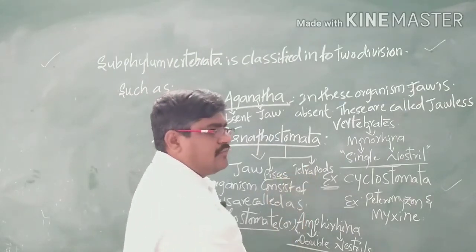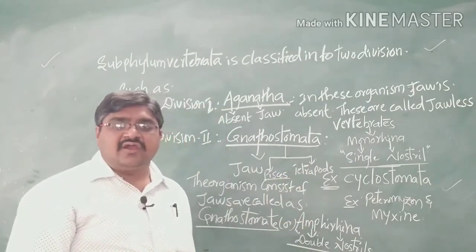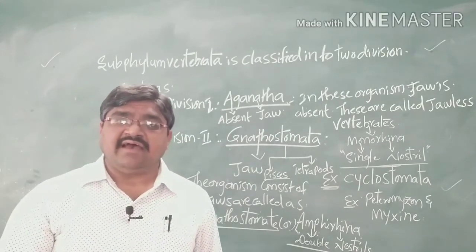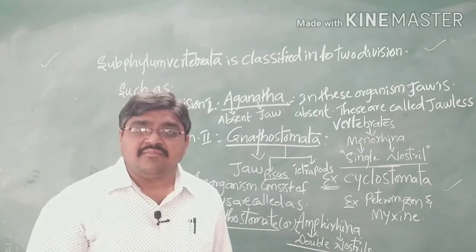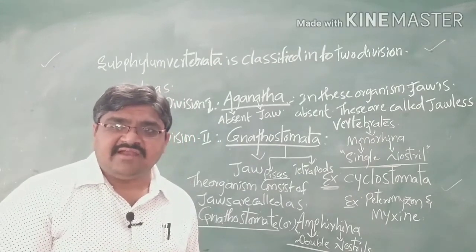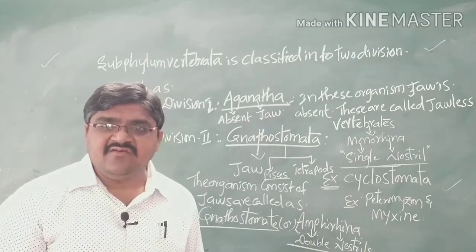Tetra means four, poda means legs. So Pisces means the fishes belong to the first superclass, and the second one is the Tetrapoda. The organisms which have four legs we call tetrapods. So here the tetrapods have four classes: amphibians, reptiles, aves, and mammals.